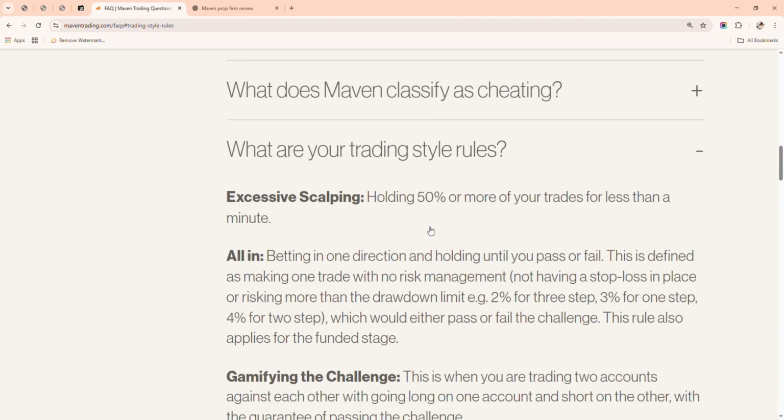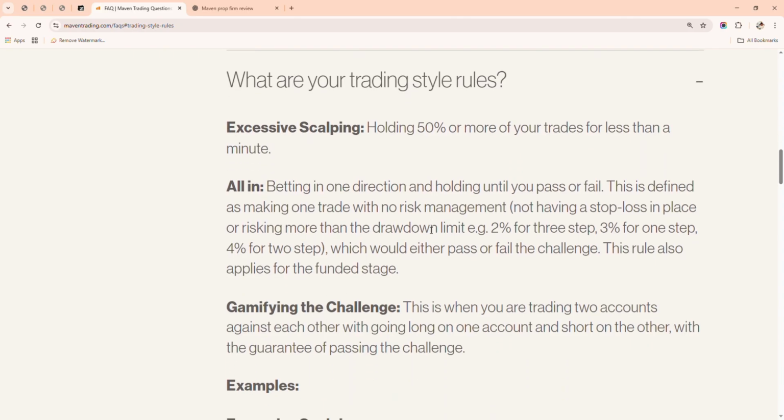What are the trading style rules? So let's talk about the trading style rule. We have holding 50% or more of your trades for less than a minute. This one is actually very important. Then all in, betting in one direction and holding until you pass or fail. You just pack 5 lots and hit your $2,000 profit target in a bid to pass. It's against their rule.